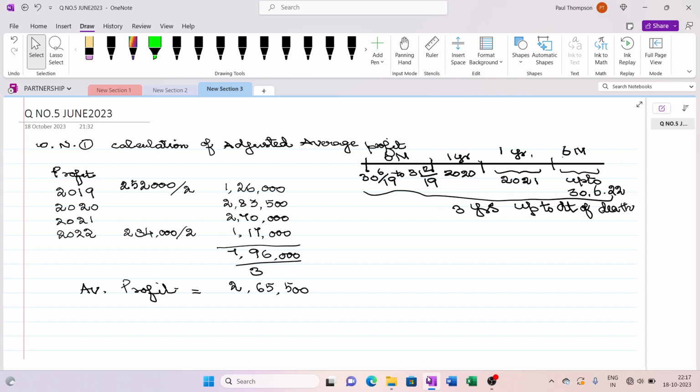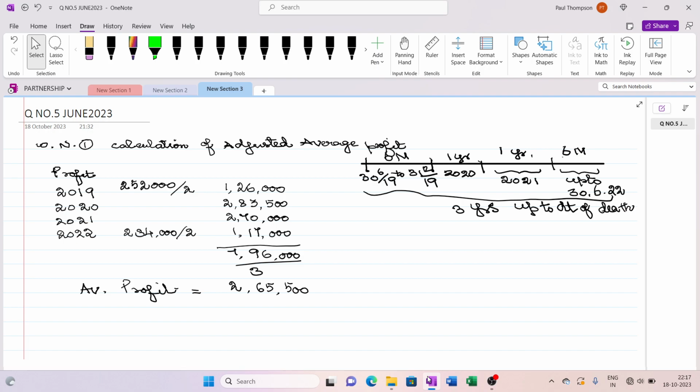Now they have asked us to prepare partners' current account, capital account, and balance sheet, and they have given further information. Goodwill will be made separately instead of through a revaluation account.